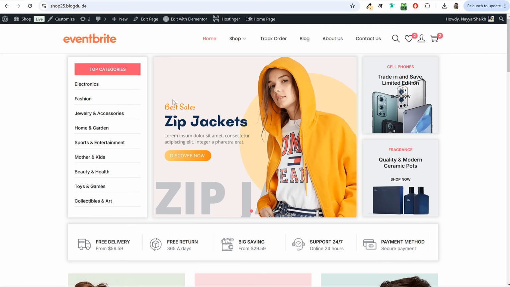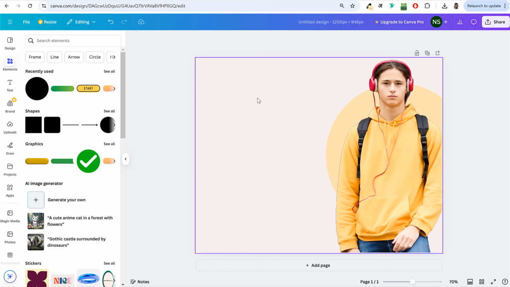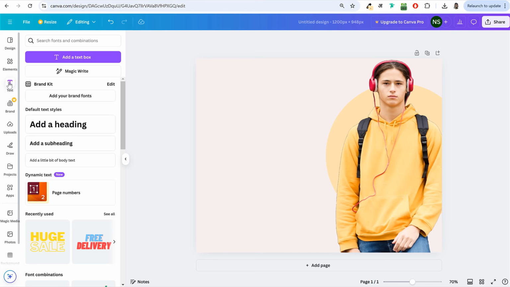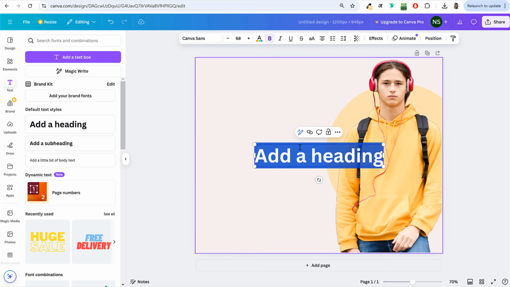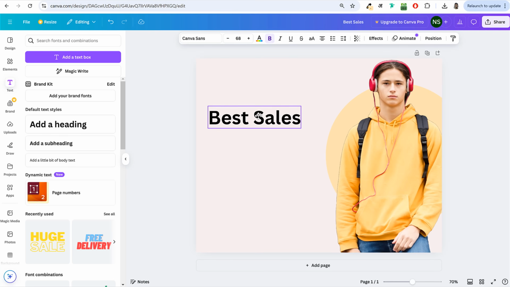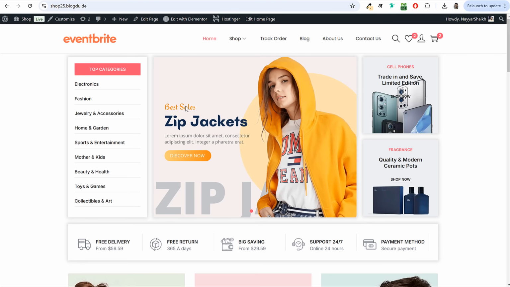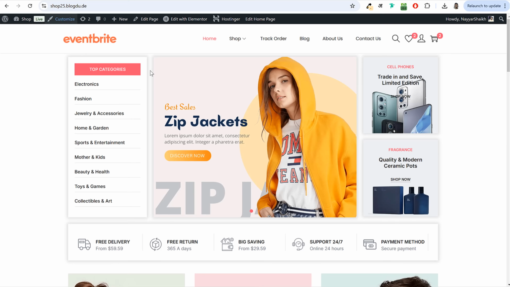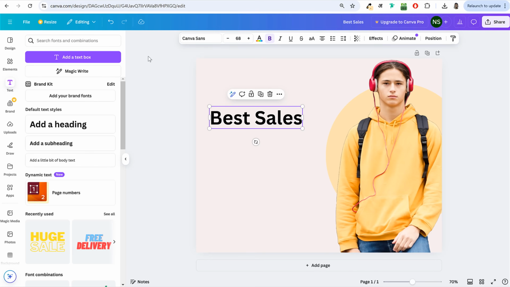First it says best sales, or whatever you want this to say, you can type in that. For that, at the left hand side, click on text, select heading, and let's type in best sales. Now we want to change the styling, font family and size for this one. Let me show you what font families I've used for the demo website. For best sales, I've used the Redressed font family.